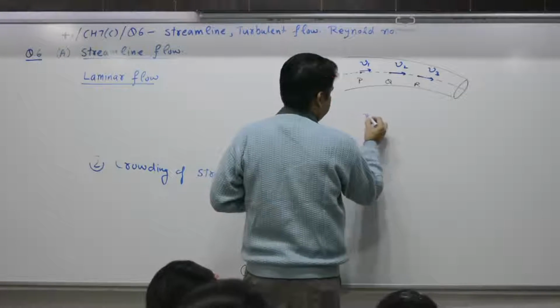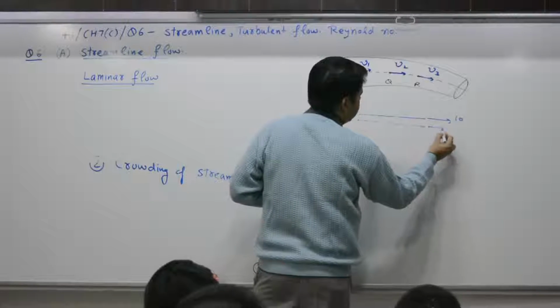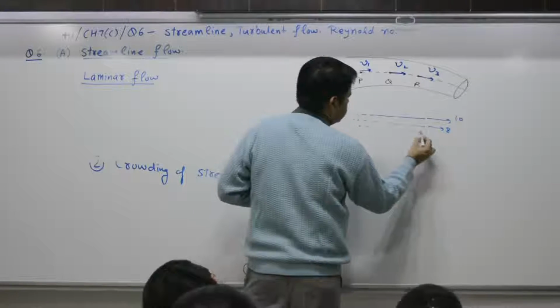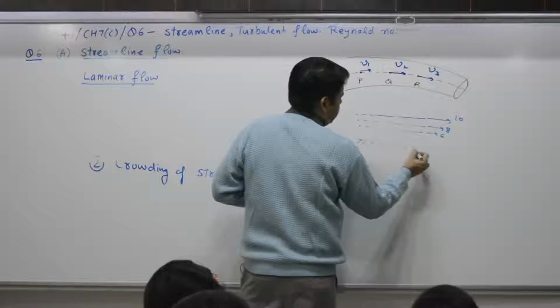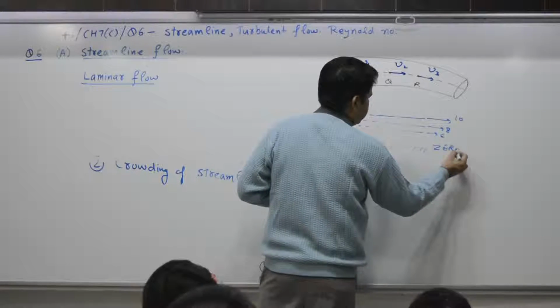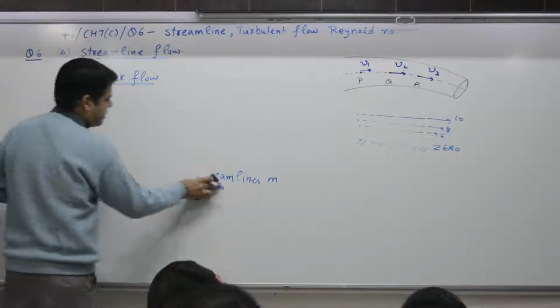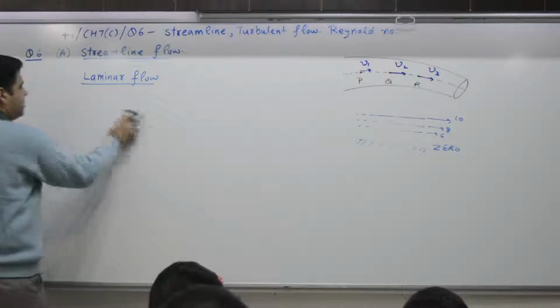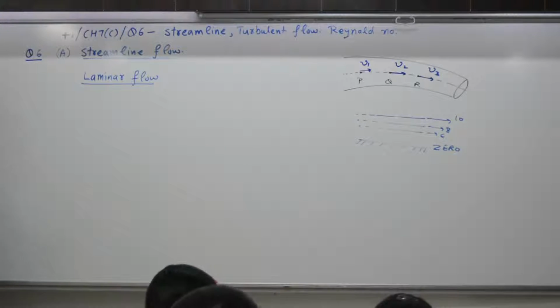The top layer moves with speed 10, the next layer moves with speed 8, the next layer with speed 6, and the lowest layer with 0. If it is disciplined and organized, then it is termed as laminar. One minute to write. This is a 1-mark question, no numerical.